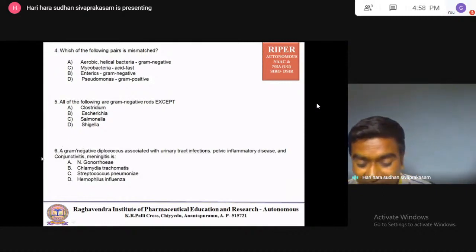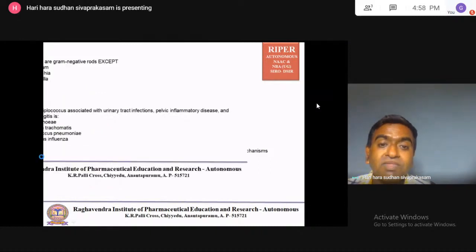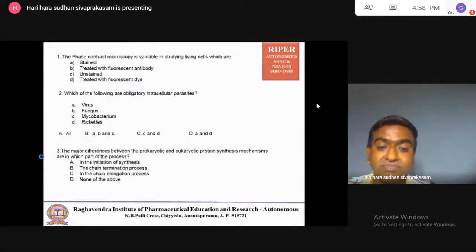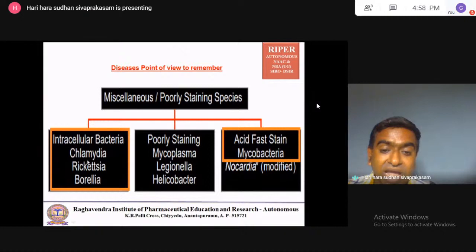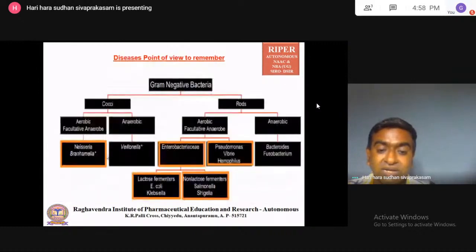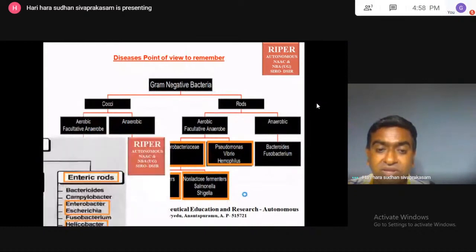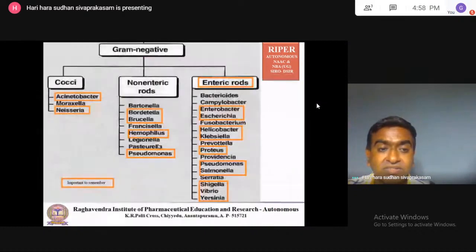If you see the slide, I'll show you. Chlamydia is not in the gram positive or gram negative group; it is a different intracellular bacteria. Neisseria is gram negative.